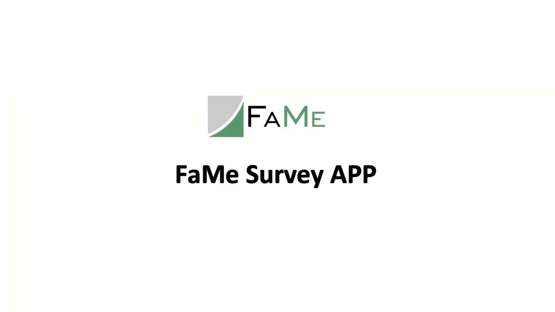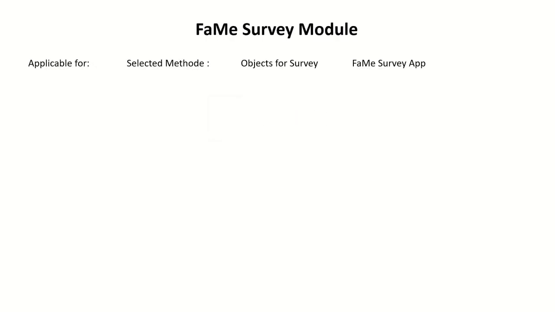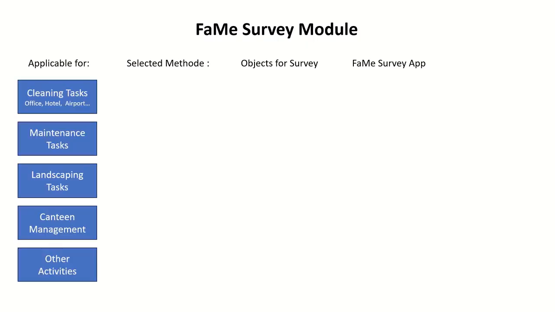FaMe offers a comprehensive survey management module. The solution manages every kind of quality and KPI or SLA approvals. The system is applicable, but not limited, for office cleaning, hotel and accommodation or hospitality cleaning, maintenance, landscaping, catering, or other activities. No limits. First, the supervisor prepares the surveys.